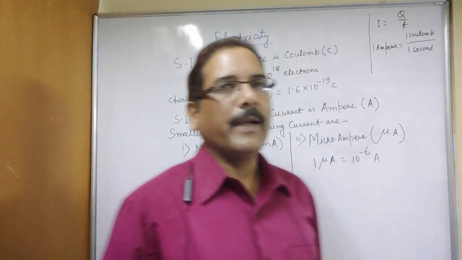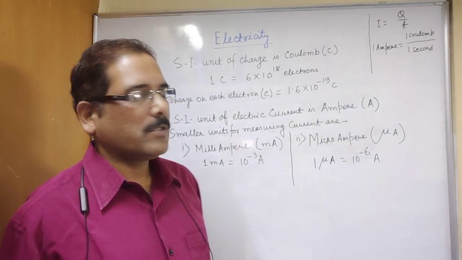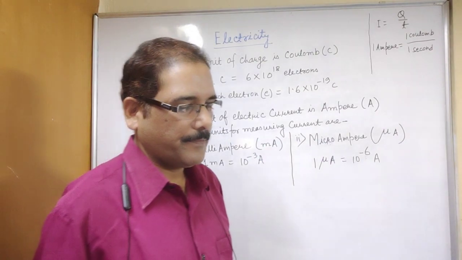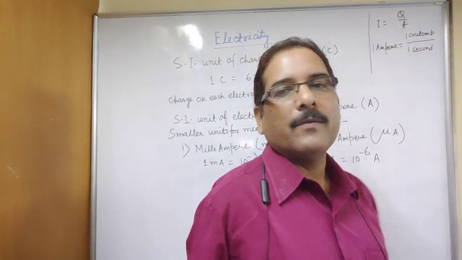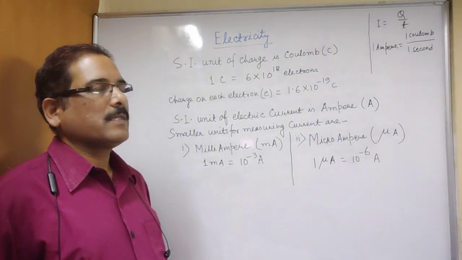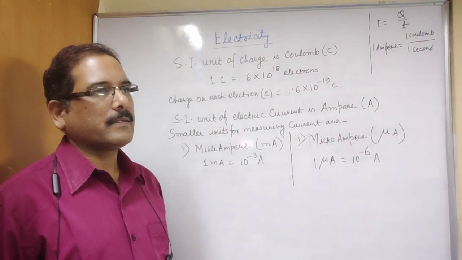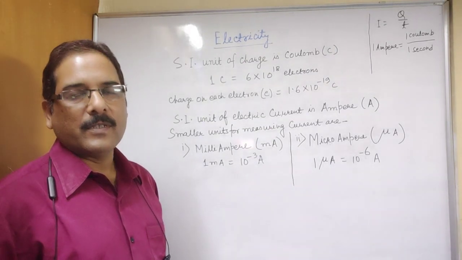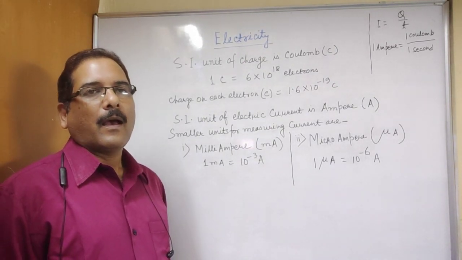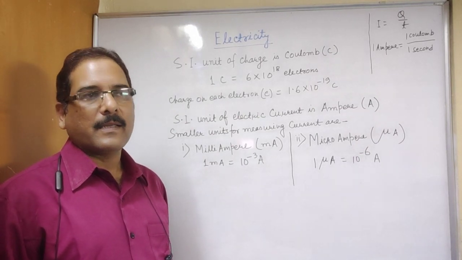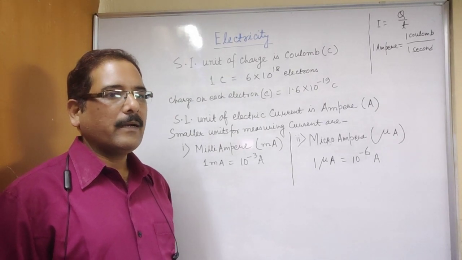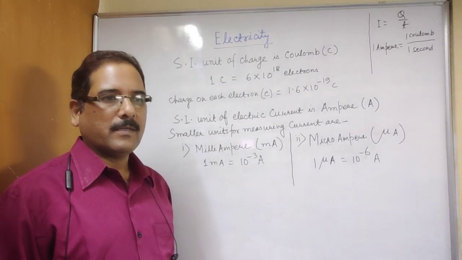Now the instrument which is used to measure electric current is the ammeter. An ammeter is always connected in series in an electric circuit. What series connection and parallel connection are, we will learn afterwards. But you must know that an ammeter is a device which measures electric current. It is always connected in series and it has low resistance.